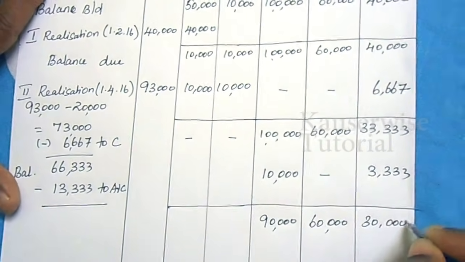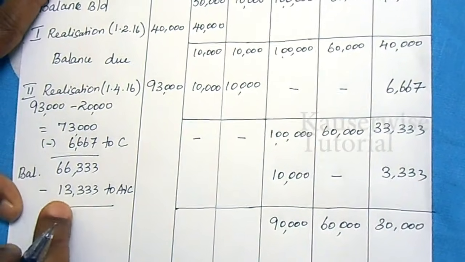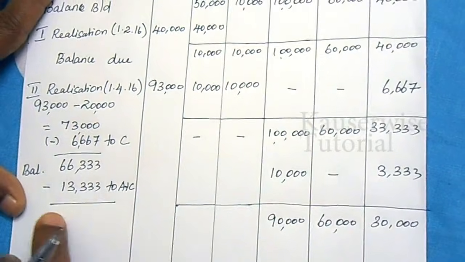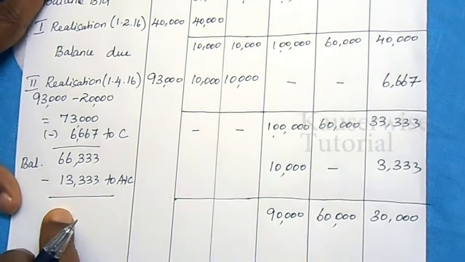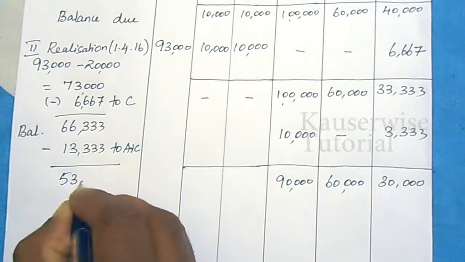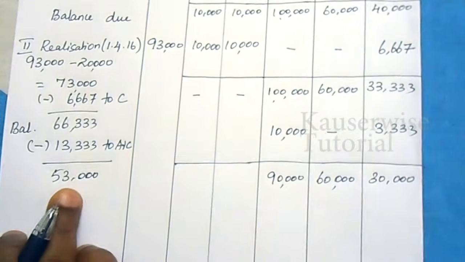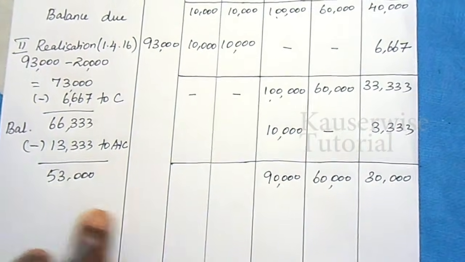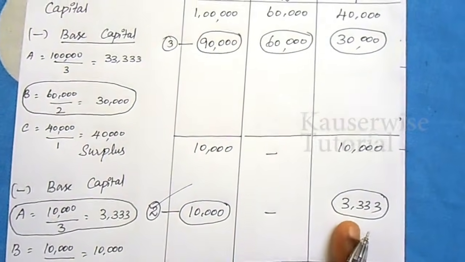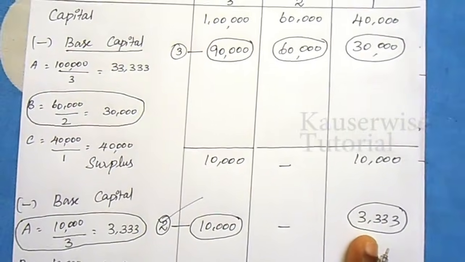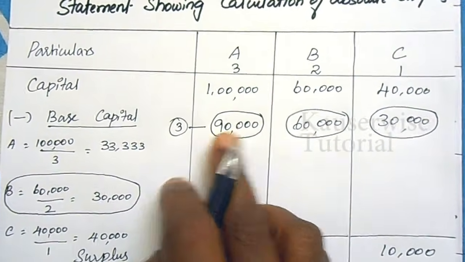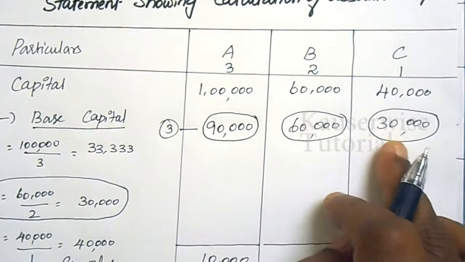Okay. So after making payment to A and C, according to the absolute surplus calculation, still we have some balancing figure from the second realization. Just find out the balance. 53,000 balance. Now refer to the surplus calculation for the next step. Step 2 is over. We have paid 10,000 to A and 3,333 to C. Now go for step 3. Step 3 is A 90,000, B 60,000, C 30,000.